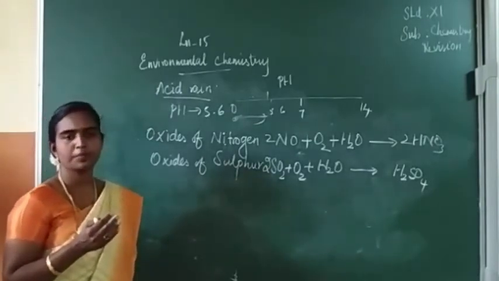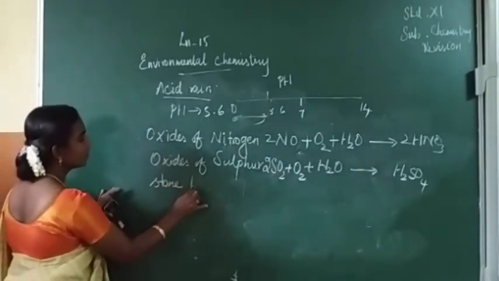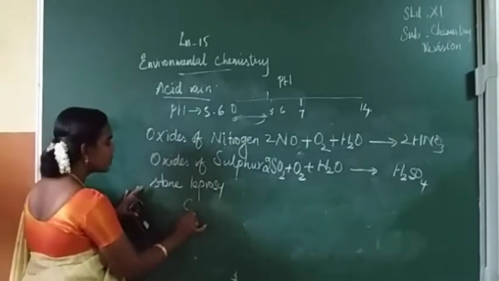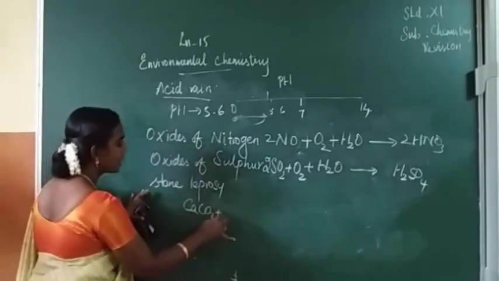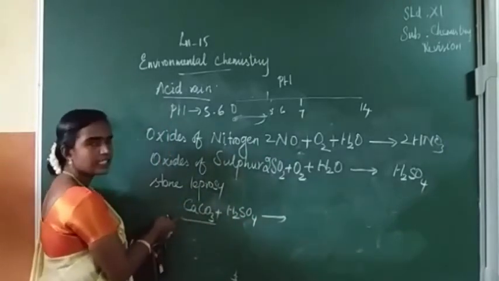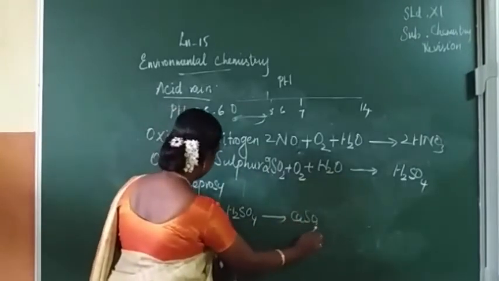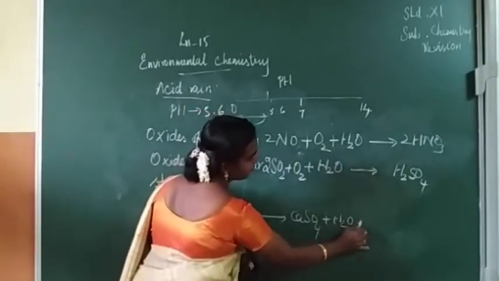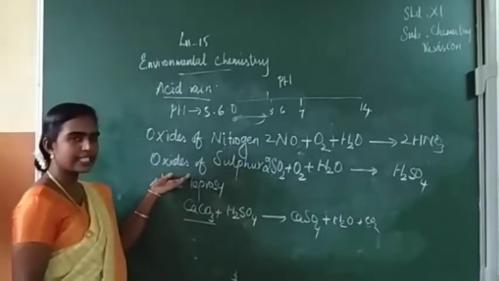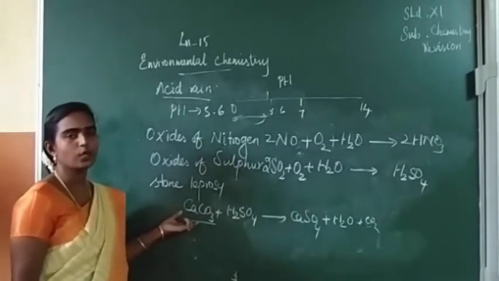It corrodes marble. That process is known as stone leprosy. Stone leprosy means, when acid rain attacks the marble, this is the formula for marble, it attacks the marble. So like this, when acid rain attacks the marble, that process is termed stone leprosy.